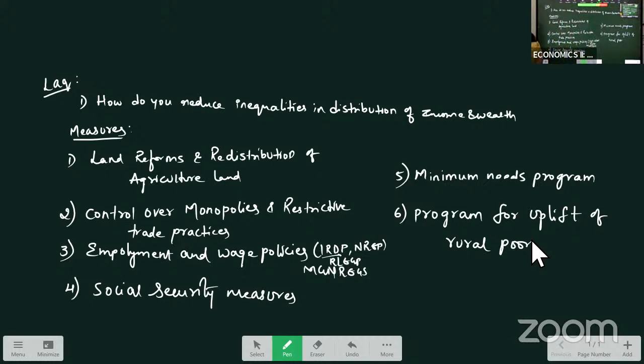Here various programs have been taken up, such as resource and income development program, special area development program, and work program for the creation of supplementary employment opportunities.